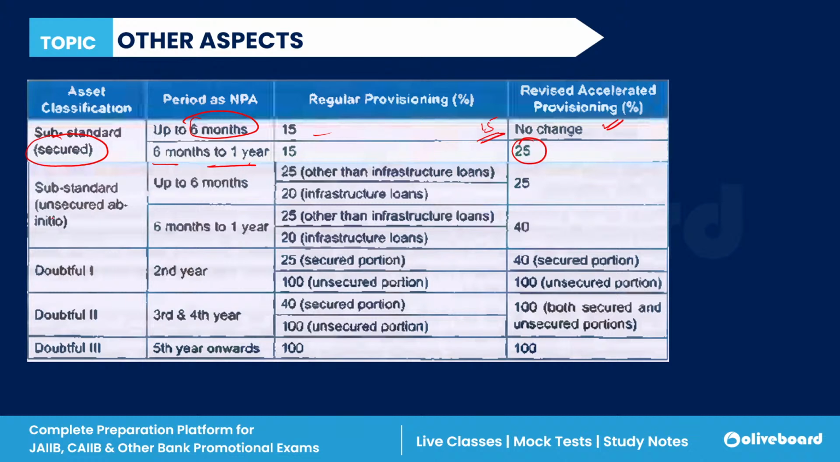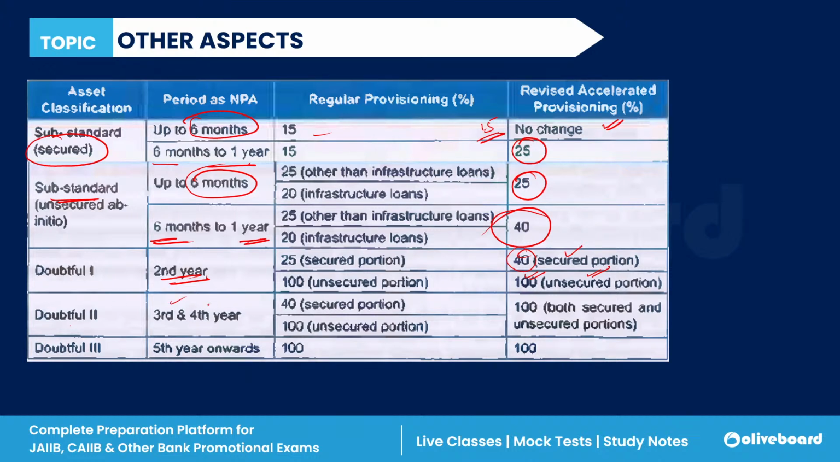Okay, 25%. If it is a substandard up to 6 months, there is a 25% provisioning. From 6 to 1 year, there is a 40% provisioning. If there is a doubtful asset for the second year, you have to maintain 40% provisioning for the secured and 100% provisioning for unsecured portion.